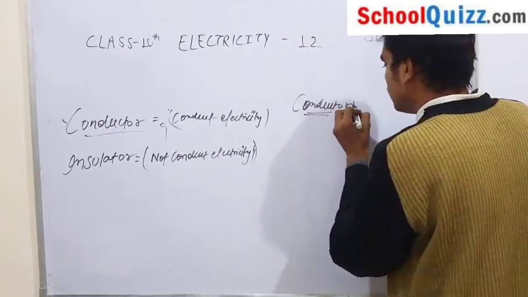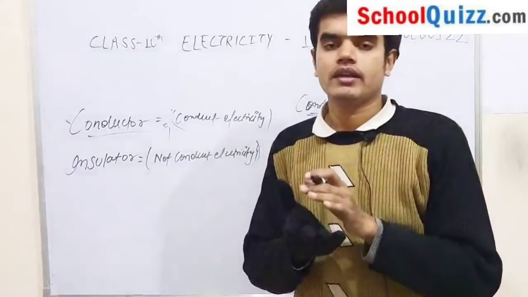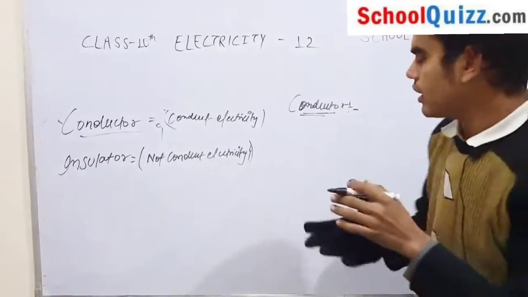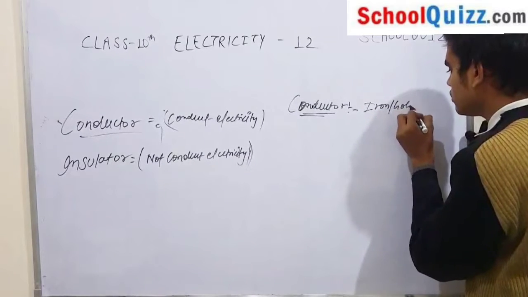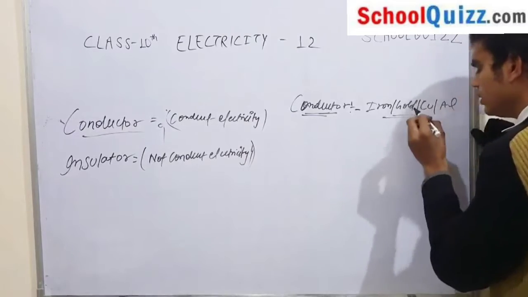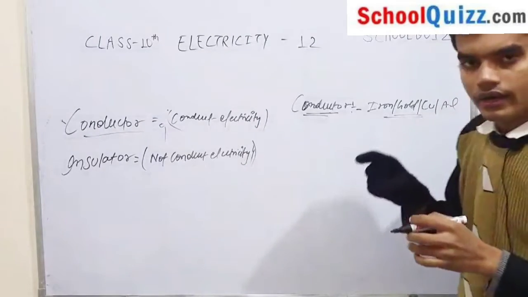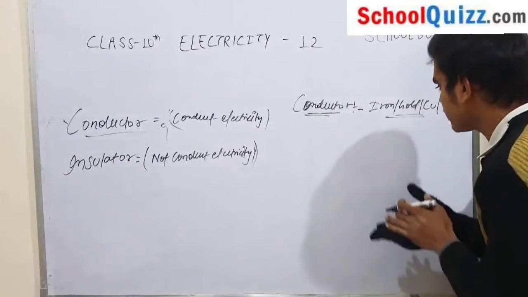Now, some examples of conductors are iron, gold, copper, aluminum. These all substances are conductors. What happens in all cases of conductors?